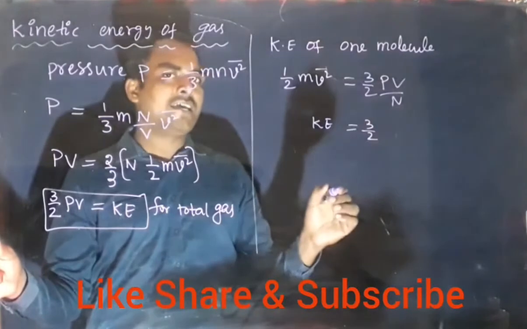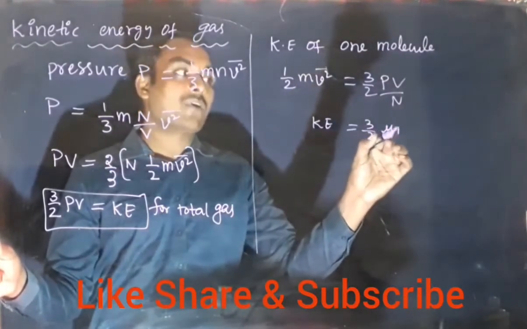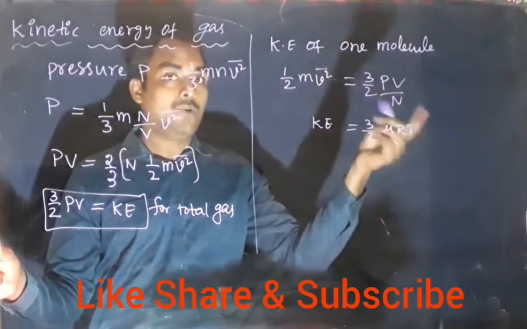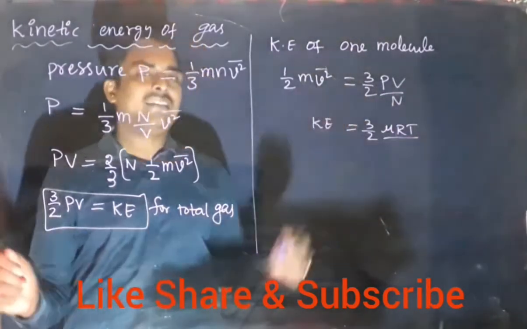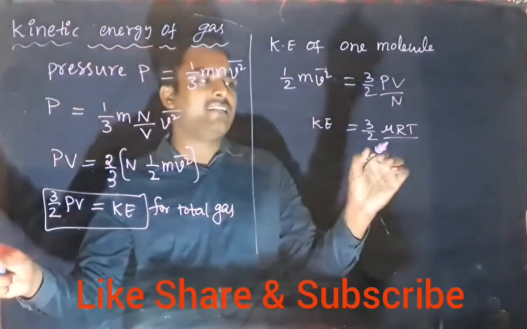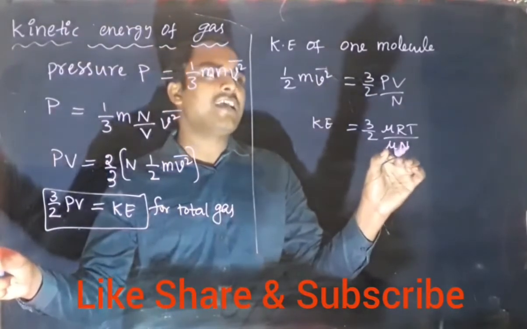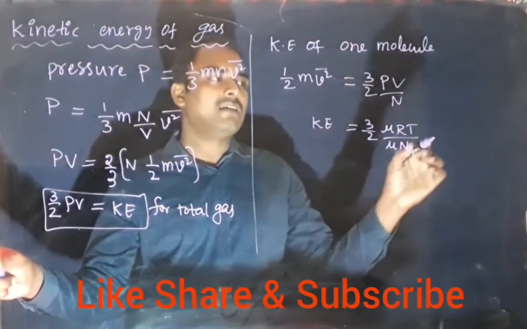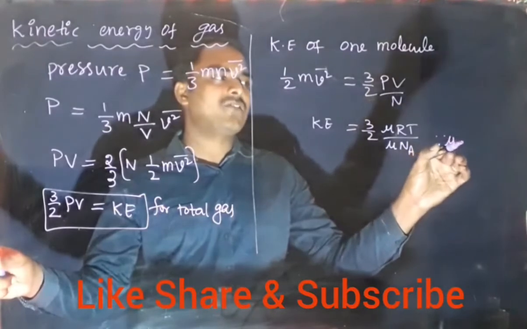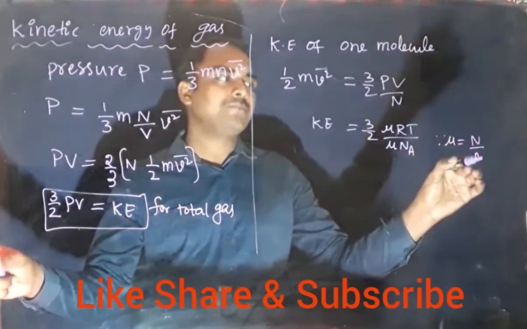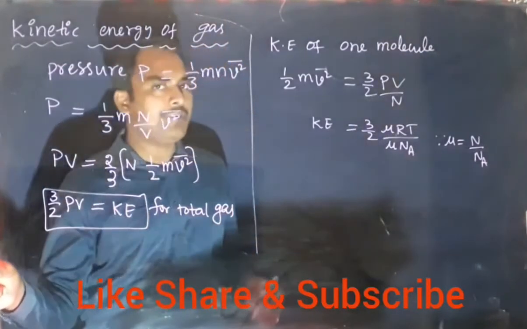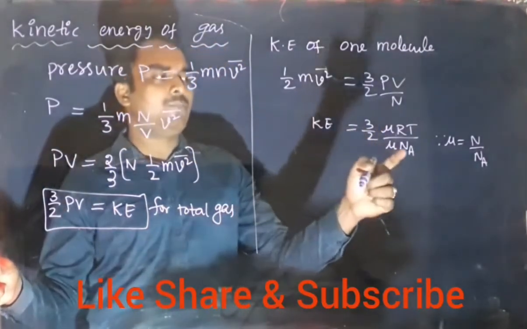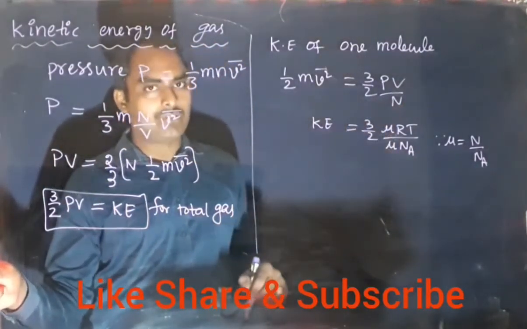PV can be written as mu RT from the ideal gas equation. PV equal to mu RT. So PV can be replaced by mu RT, divided by this N, which can also be written as mu into Na, because number of moles is nothing but N upon Na. So N is written as mu into Na, the total number of molecules.